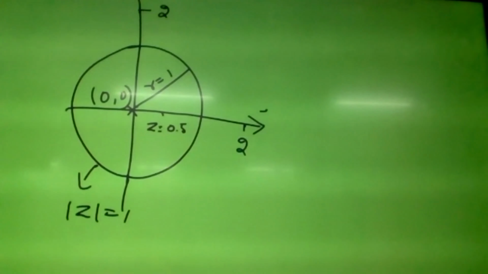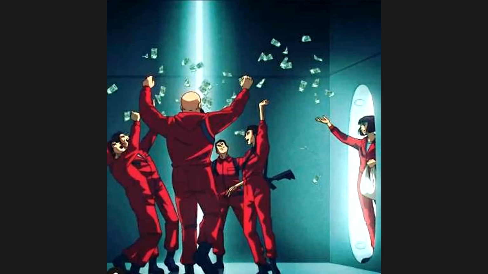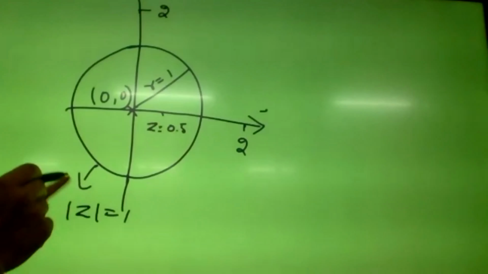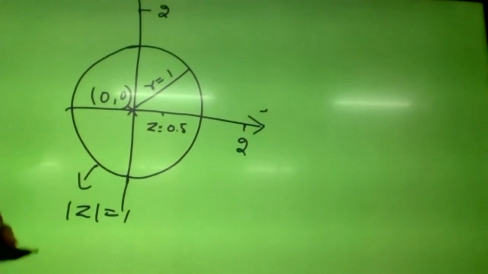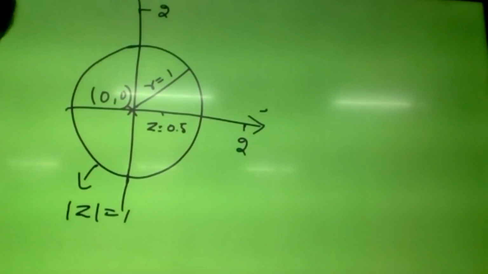Out of these points, which lie inside and which lie outside the circle?